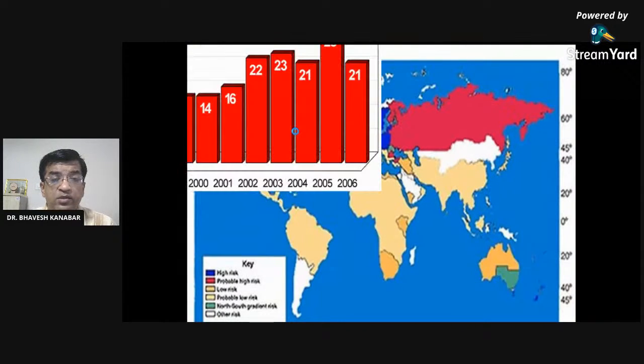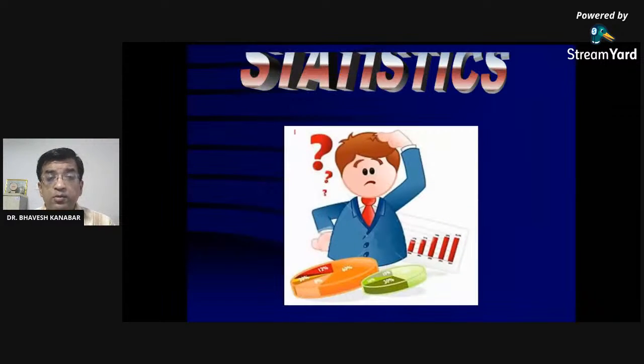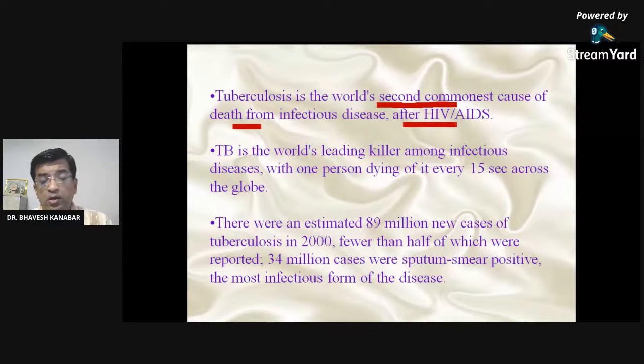So till now we have discussed the important risk factors of tuberculosis. Then some important statistics. Tuberculosis is the world's second commonest cause of death from infectious disease after HIV/AIDS. Or we can say nowadays, this was somewhat old, it has also overtaken HIV/AIDS. Tuberculosis is considered the most common cause of death, particularly in India. I have asked the full form of the BCG. Nobody has replied till now.